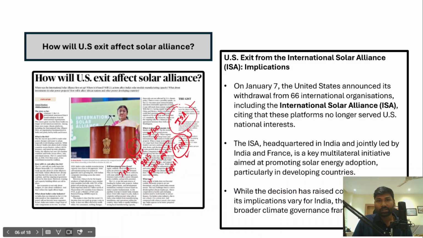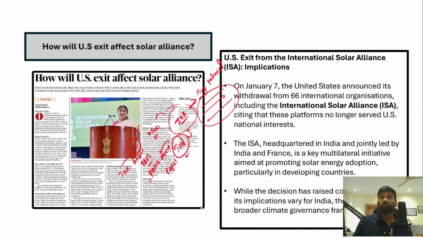Now, what is the objective of International Solar Alliance? The objective of International Solar Alliance is to tap the potential of solar energy generation and generate solar energy within the countries which are located within the tropics, Tropic of Cancer and Tropic of Capricorn, because these are the countries which have the highest potential of solar energy generation, right?